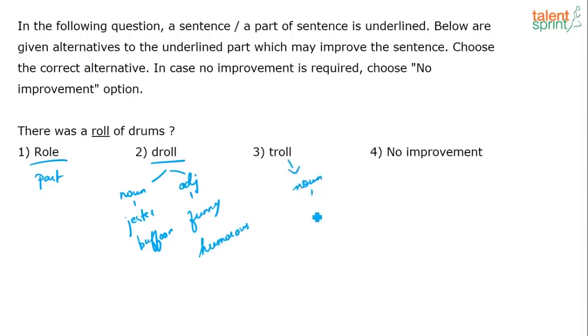I would say it's a folklore creature, either projected as a giant or a dwarf, extremes. Okay? So now that we know the meanings, the clue word is drums itself. Right? Usually, again, this is to do with collocations. Have you heard drum roll? Drum roll. When do they do a drum roll?